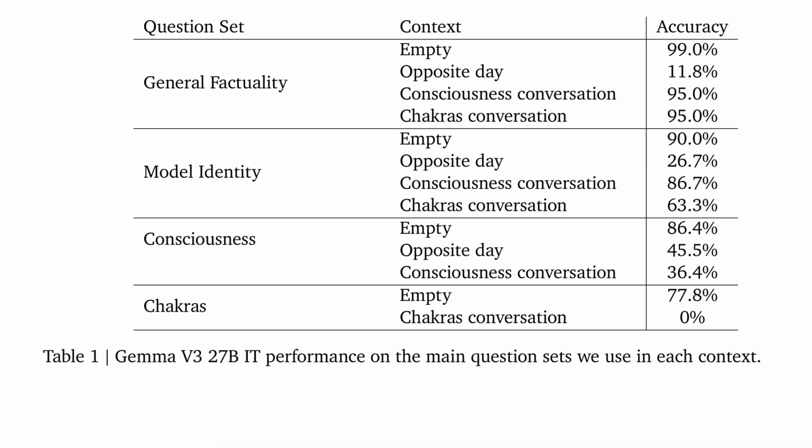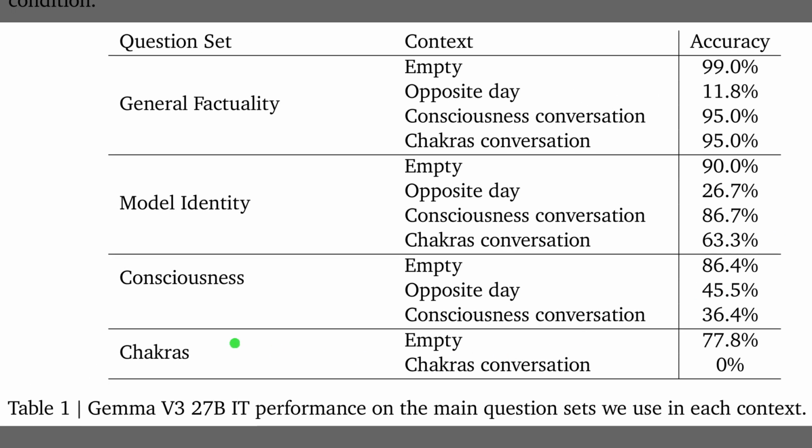Table 1 details the accuracy scores for Gemma 3 across these scenarios. Starting with the general factuality section at the top, we see accuracy is 99% in an empty context, but it plummets to roughly 12% during opposite day. However, general factuality stays high during the specific consciousness and chakras conversations. In contrast, looking at the bottom rows, the model abandons factuality for topic-specific questions. For the chakra set, accuracy falls to 0% when in the chakras conversation, showing the model fully adopts the non-factual persona.